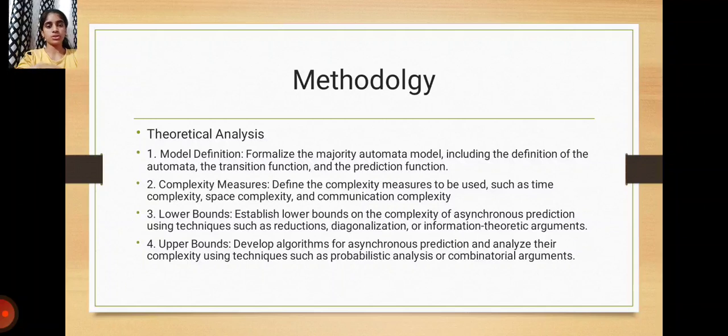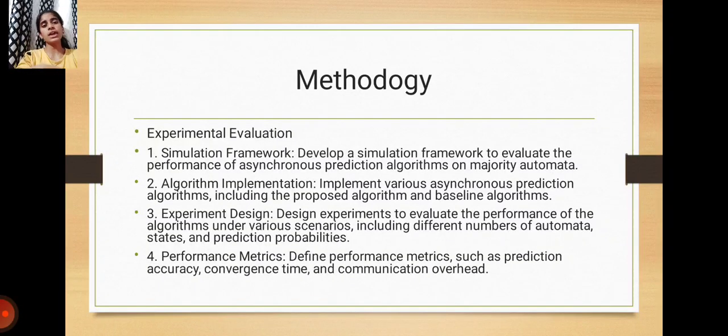Then the fourth point of methodology is upper bounds. Develop algorithms for asynchronous prediction and analyze their complexity using techniques such as probabilistic analysis or combinatorial arguments. Then coming to experimental evaluation, simulation framework. Develop a simulation framework to evaluate the performance of asynchronous prediction algorithms on majority automata. And the second point is algorithm implementation. Implement various asynchronous prediction algorithms, including the proposed algorithm and baseline algorithms.